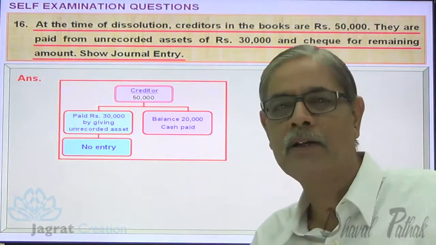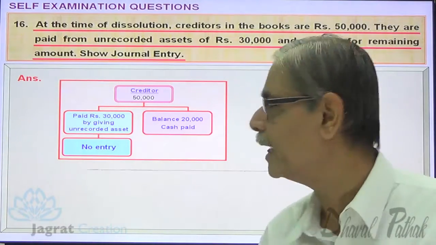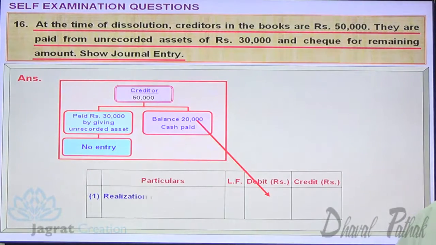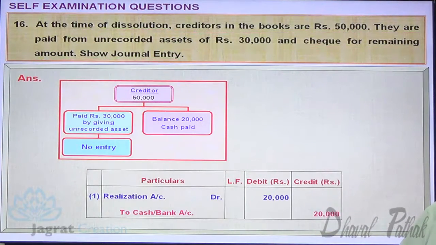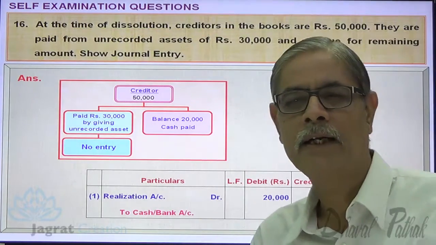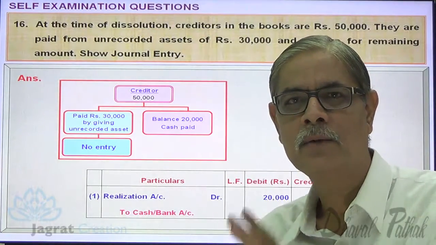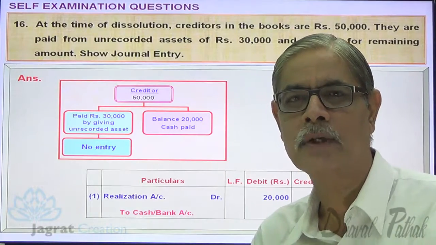But for the cash paid, 20,000, we are going to write the entry. The entry for that is realization account debit to cash or bank account credit 20,000, being liability paid. This is how the entry gets recorded. Let us go to the next.